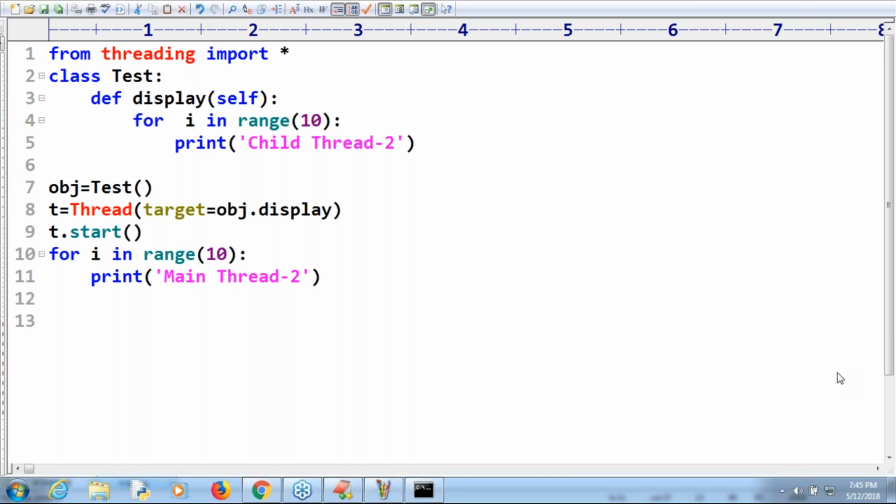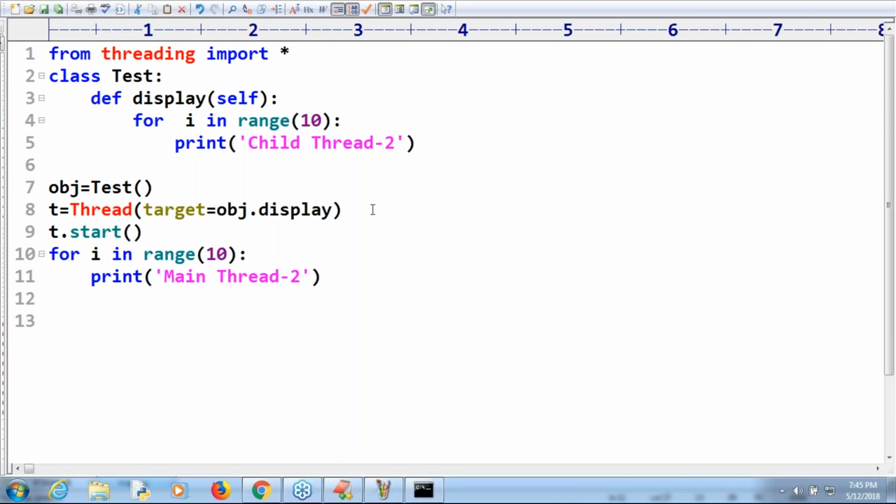Any doubt? Devendra Kumar, you are asking something. Can we pass the reference of another object to the run method? No, you should not pass. Generally we won't pass arguments, because in most languages, whatever parent method declaration is there, we follow the same declaration in the child. If the parent won't take any argument, in the child also most of the times we won't take any argument. That is the approach generally we follow.